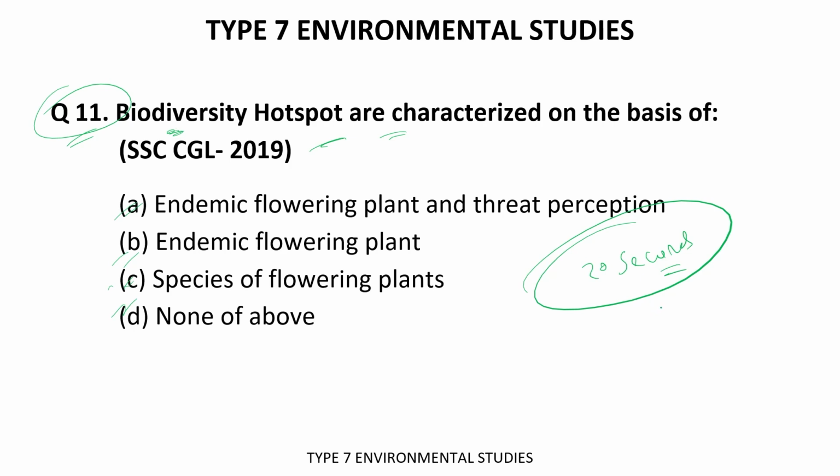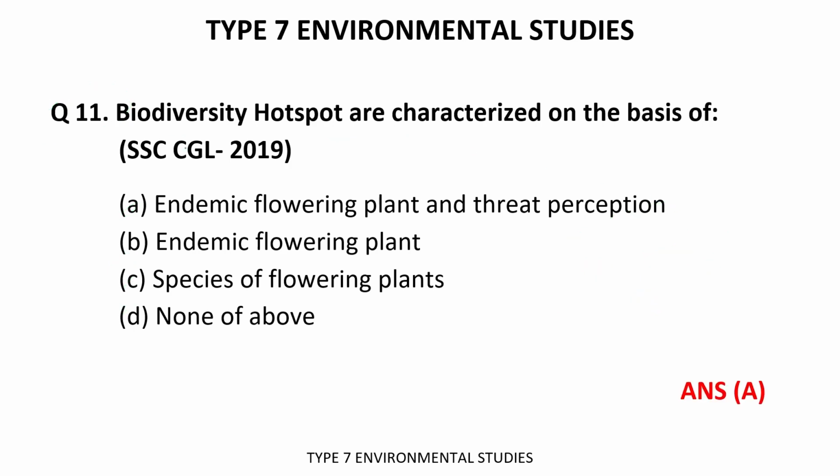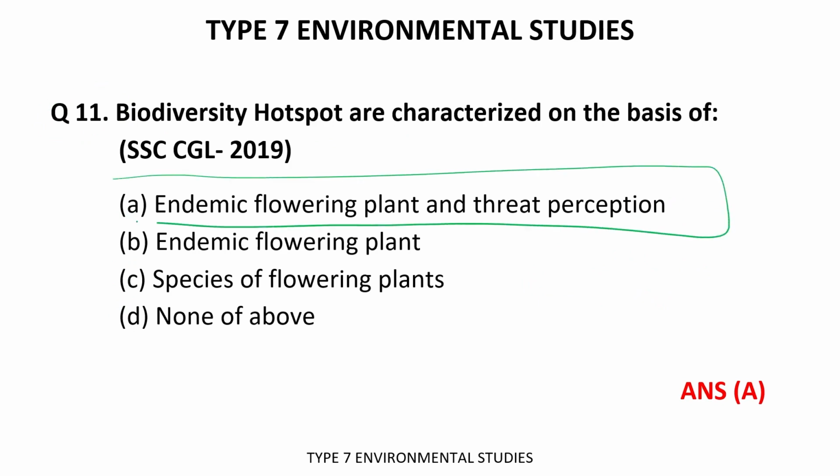The time's up. Correct answer is A. Endemic flowering plant and threat perception. Okay, if you remember in the previous lecture, I had told you that basically we protect endemic and endangered species. Endemic species are those species which are only found in certain areas. Endangered species are those species which are about to go extinct.